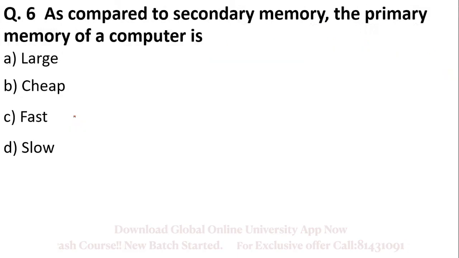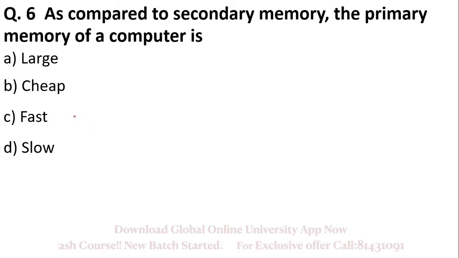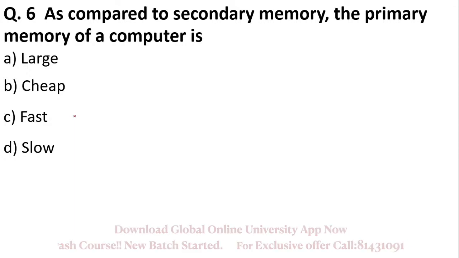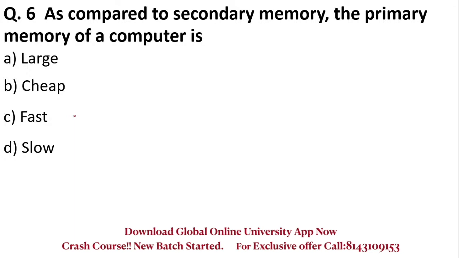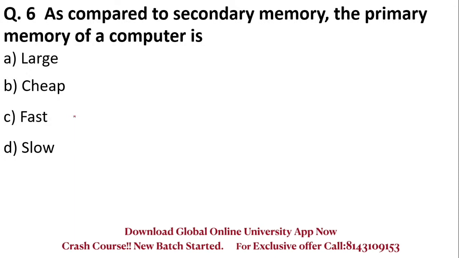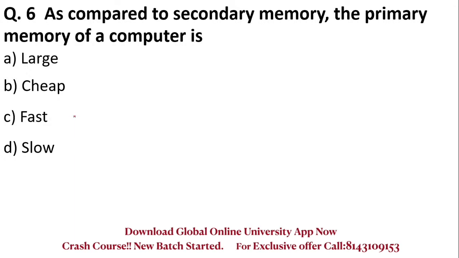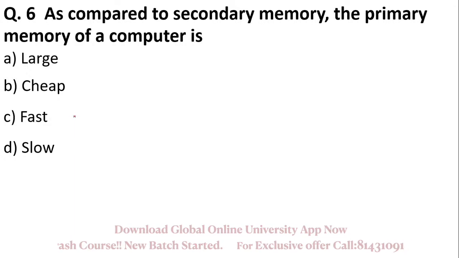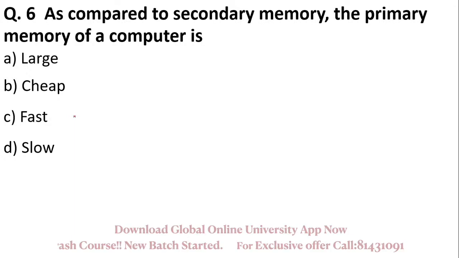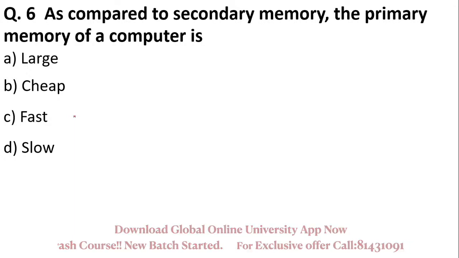So next question is, as compared to secondary memory, the primary memory of a computer is. So secondary memory, students, these are CDs, your DVDs, your hard disk, external hard disk actually. Yeah, your hard disk, all these are kinds of secondary memory. Okay, like pen drive. Bing is also an example of search engine. There is nothing to explain, students. Like, if you don't use it, just remember that it is a kind of search engine like Google.